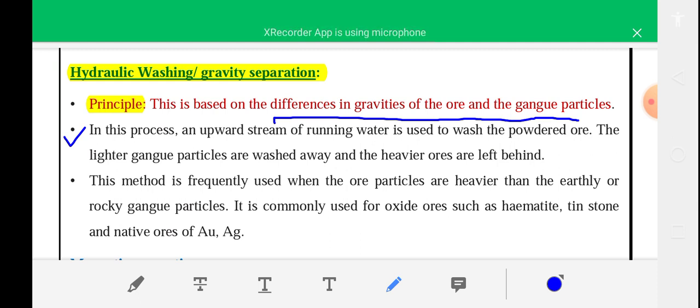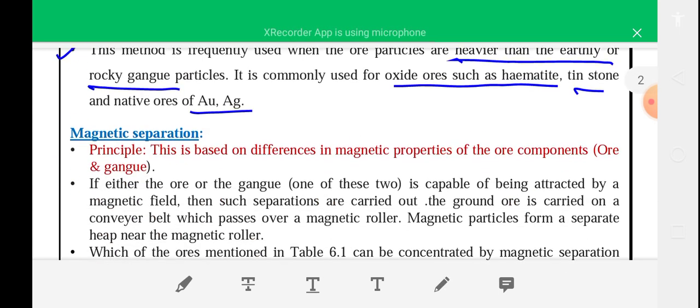This method is frequently used when the ore particles are heavier than the earthly or rocky gangue particles. This method is commonly used for oxide ores such as hematite, tin stone, and for native ores of gold and silver.